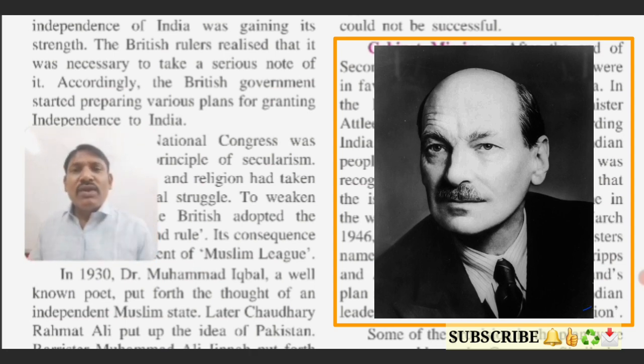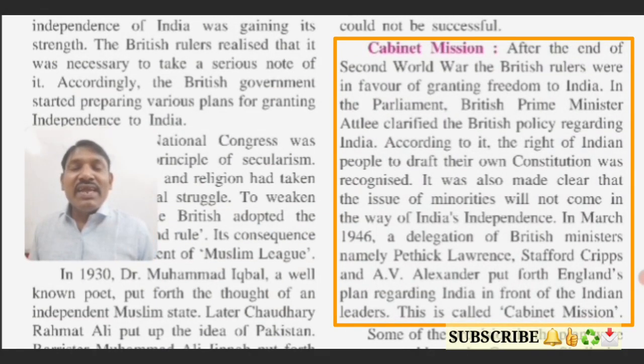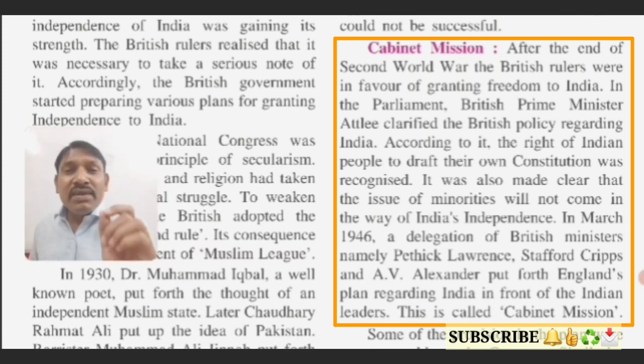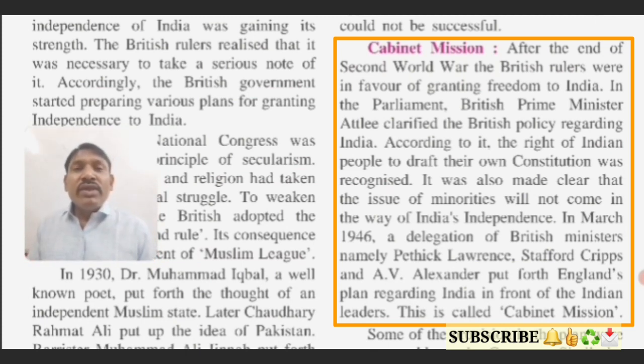What was the policy? According to it, the right of Indian people to draft their own constitution was recognized. The British government observed that if we are giving independence to India, India will require its own constitution. So it was realized by the British Prime Minister Attlee that we should give freedom to form their own constitution, to form the Indian constitution.